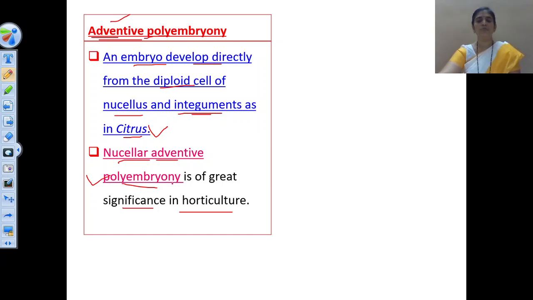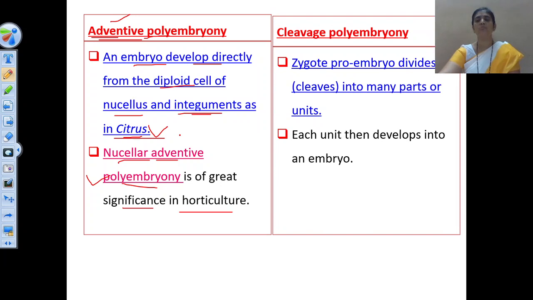Nucellar adventive polyembryony is present in citrus, because in citrus the nucellar cells take part in the formation of the embryo. That is what is meant by adventive polyembryony. Okay, so this is the first method of polyembryony. Now the second method of polyembryony is cleavage polyembryony. This is also a very simple method. Cleavage means breakdown, breaking. So here the zygote proembryo divides or cleaves into many parts or units, and each unit develops into an embryo. A very simple method.